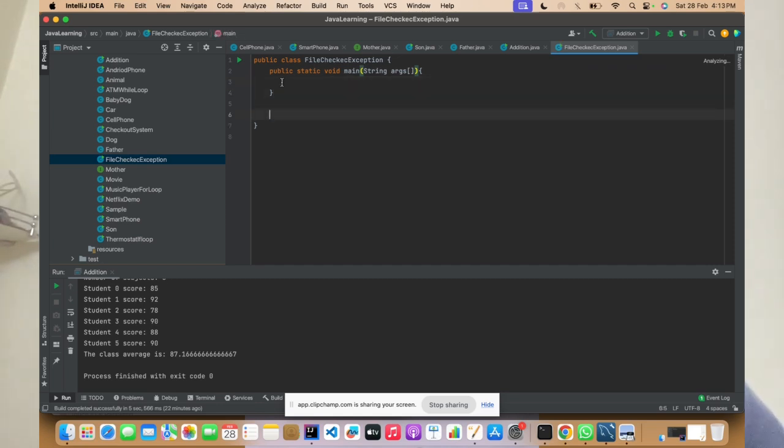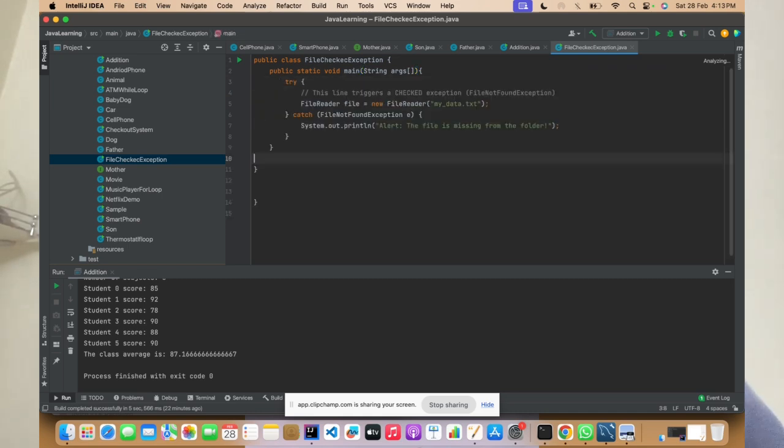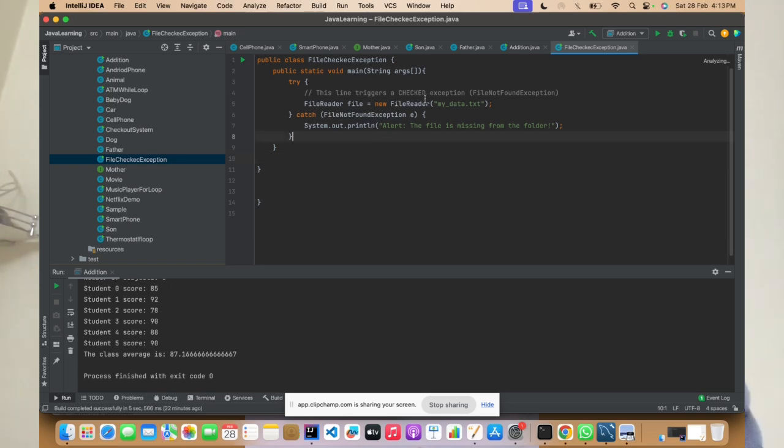Okay, so what are you trying to do here? Now you're trying to read, and this line triggers a checked exception. So you're trying to read a file, mydata.txt, from some location.